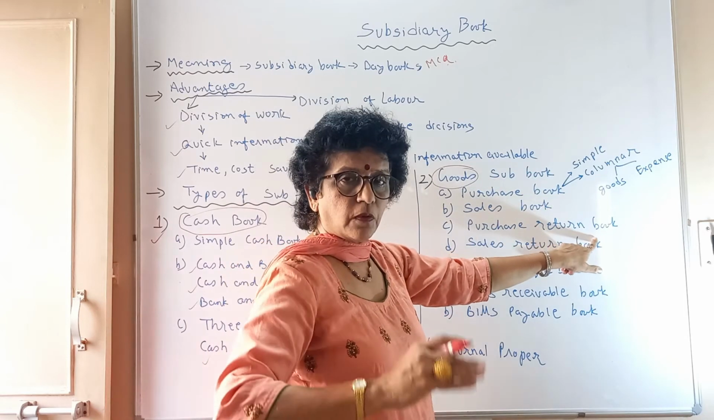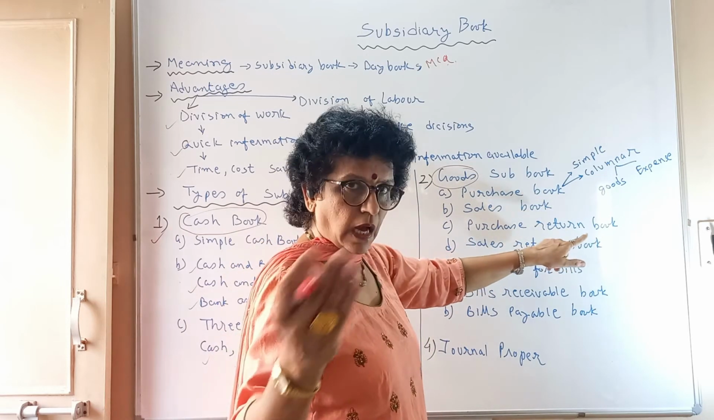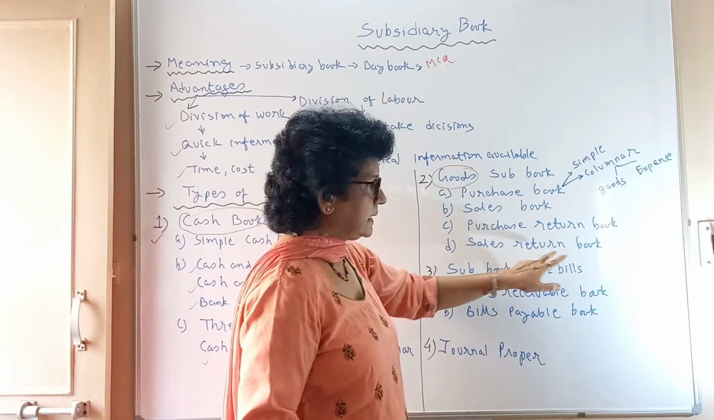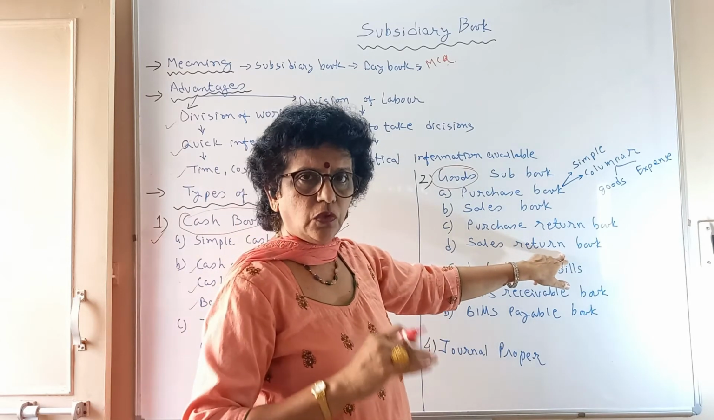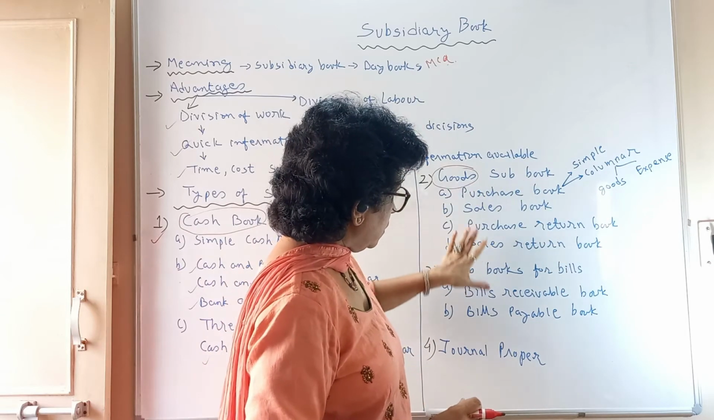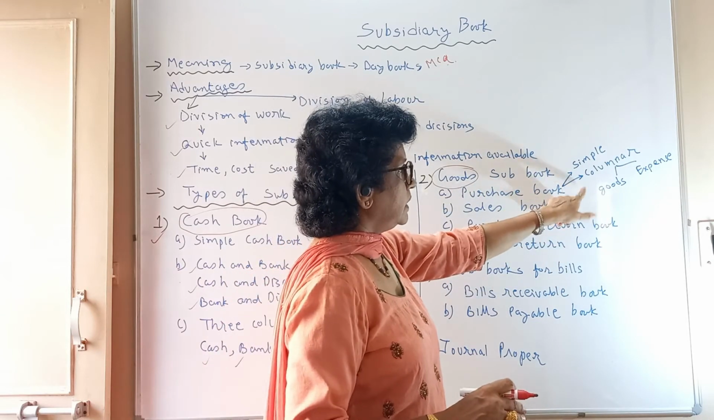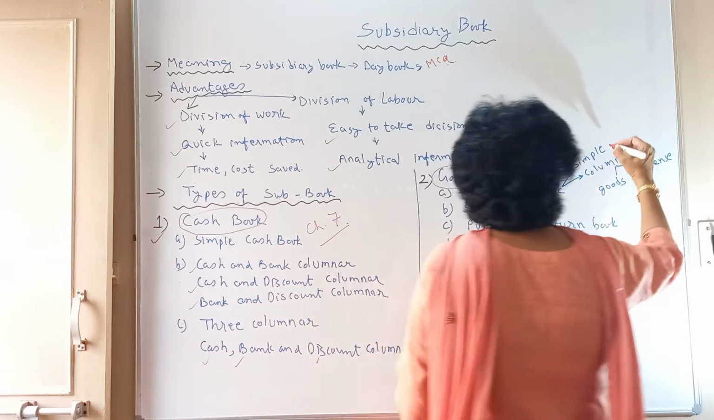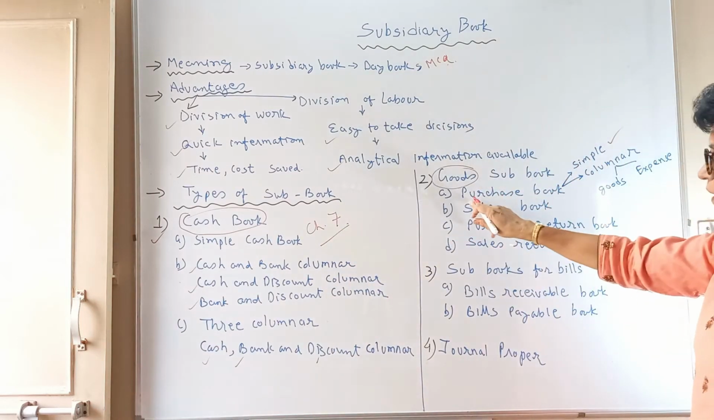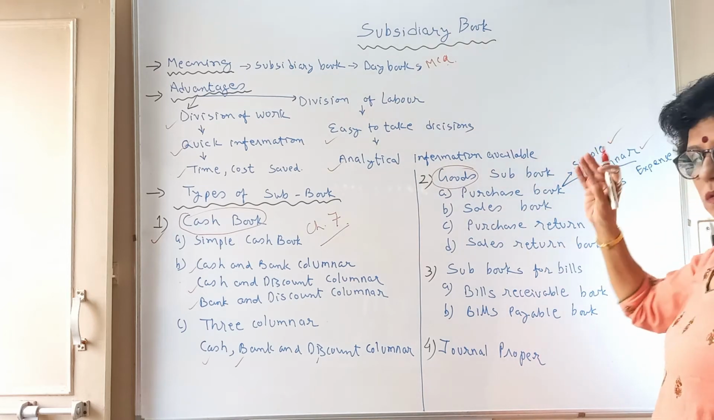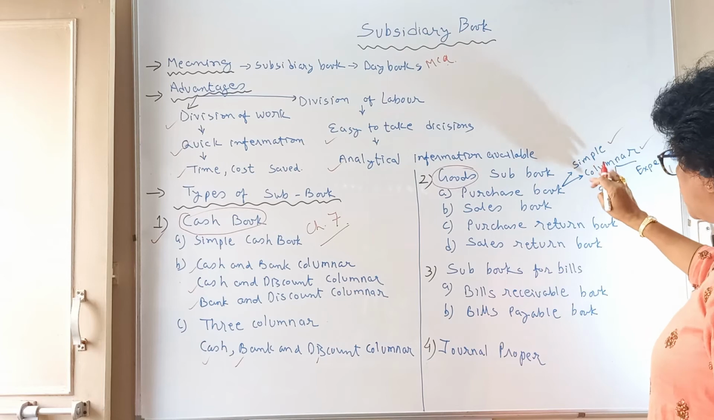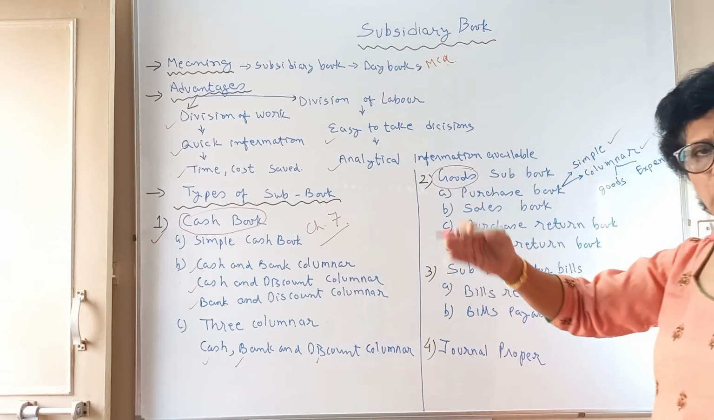Purchase return book, when you return the goods back. Sales return book, when your debtor returns the goods back to you. Now in all these four, subdivision is there. You may have a simple subsidiary book for the purchase or you may have a columnar subsidiary book for purchase. Simple means only one column you have. Columnar means you have more columns.